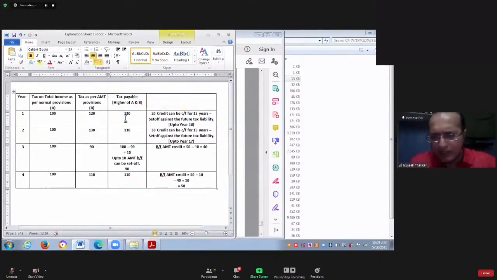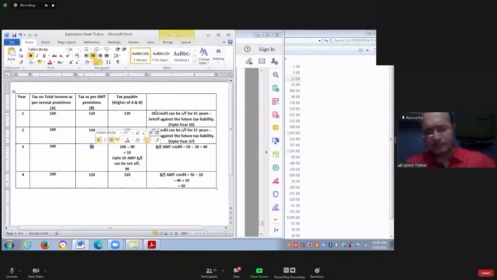You are actually paying it right now, in the current year itself. Current year, how much is tax payable to the government? 120. So you have paid already something extra over and above your actual liability. You have paid 20 extra. That 20 extra paid will be allowed as credit, and this credit will be adjusted in future. In future, it will be adjusted in which year? In the year in which your tax liability as per the normal provision is more as compared to tax liability as per AMT.